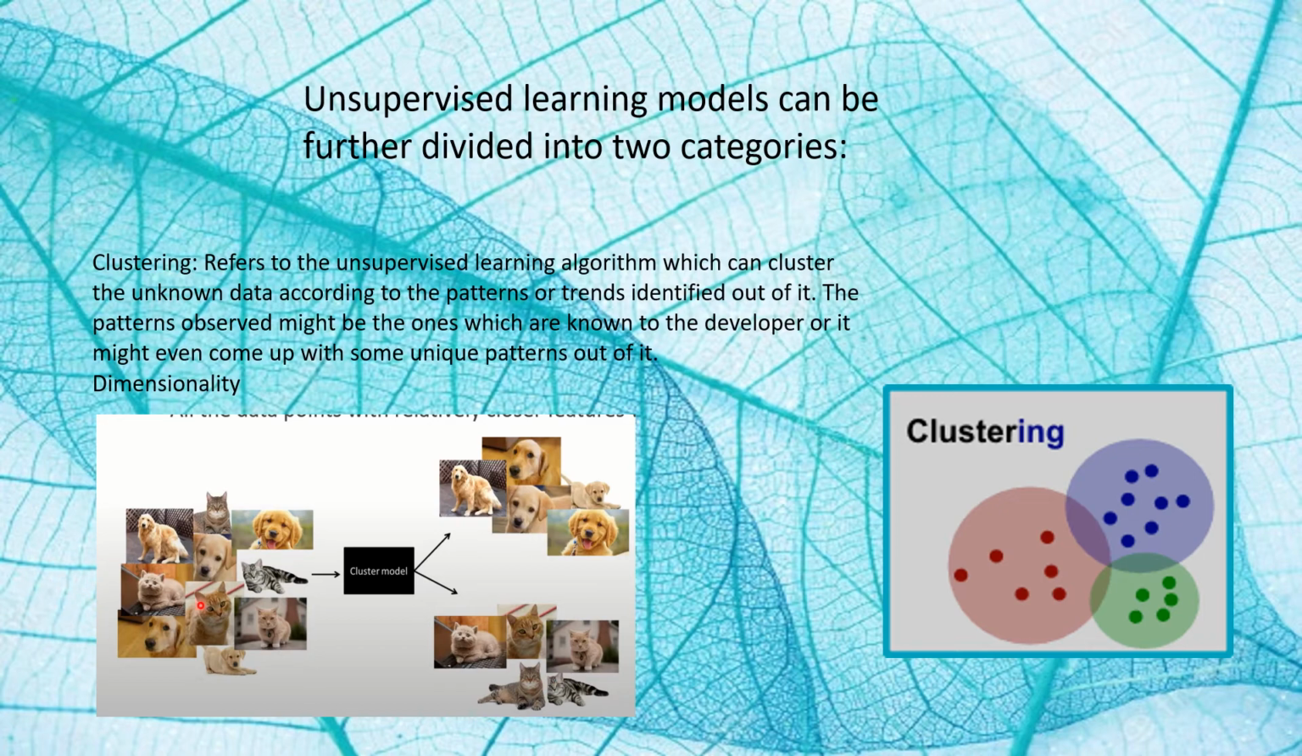Here is a sample clustering model, which takes in photos of dogs and cats and clusters them based on features like ear shape, snout size and so on into different clusters.